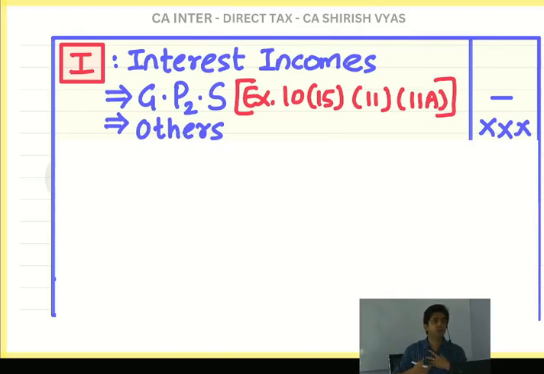Imagine at my home there is 1 kg gold. Example, don't get serious. So what I can do, I can give my gold to the government and they will give in return a certificate, bonds. Bonds are a paper only, no? So they will give me bonds and my gold will be taken away by the government. And my gold is not gone. On maturity, I will get back my gold. Redemption. Bonds will be redeemed after 10-15 years. So whatever gold I gave, I will get back. So my gold is not lost. It is blocked. I will get back.